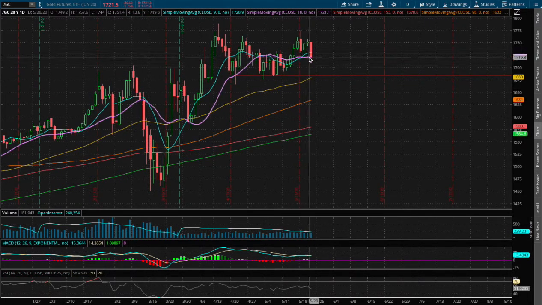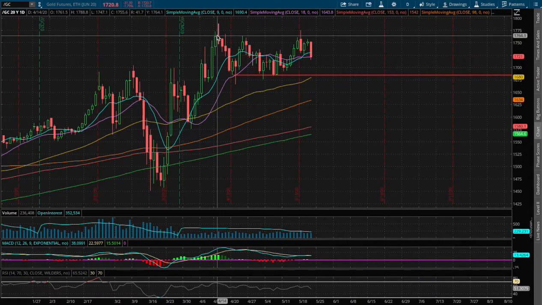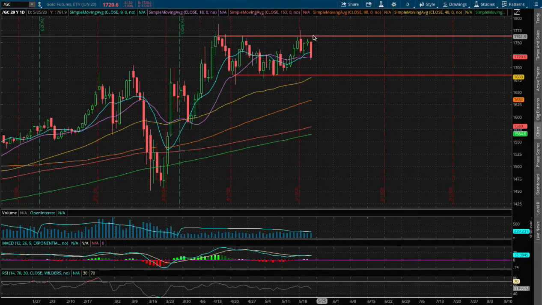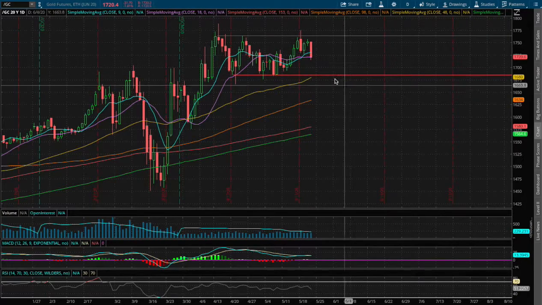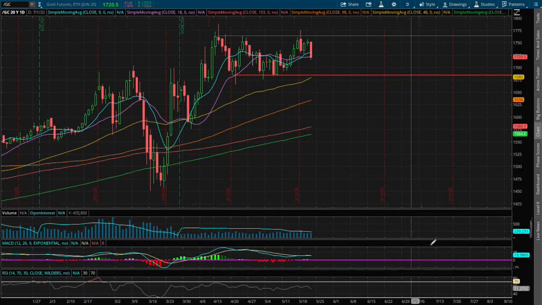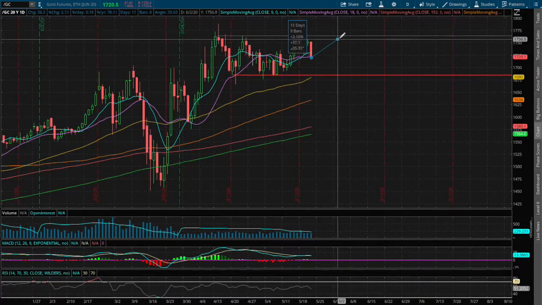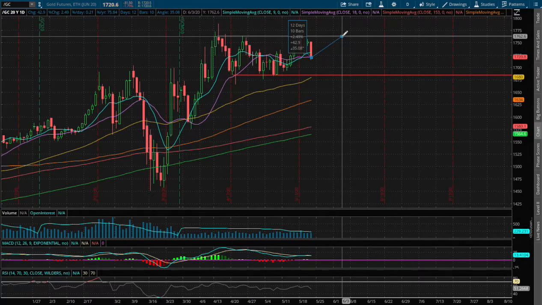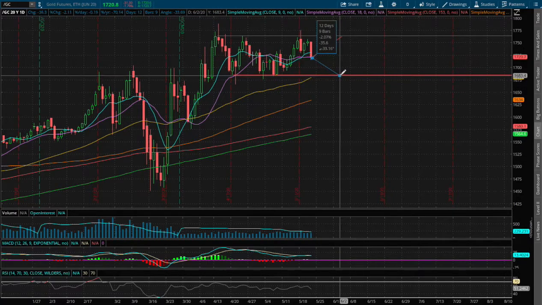So if we do manage to reverse and head up higher, the next resistance that I see was made back in April 14 at around the price of $1,764. We tried to attempt it earlier this week and we failed, and we proceeded to reverse lower to where we are now. So if we do manage to head up higher, that point of resistance is roughly 2.5% to the upside, and to the next support level, that percent movement is roughly 2% to the downside.